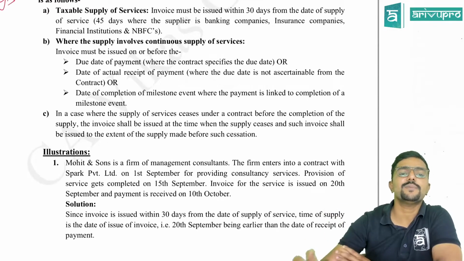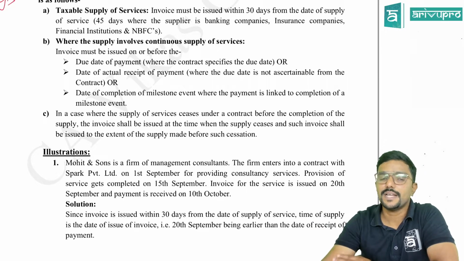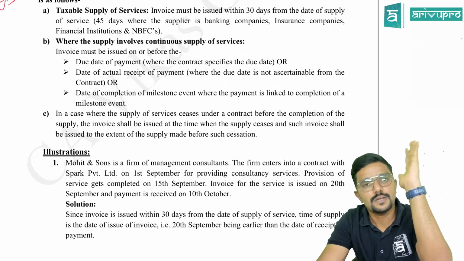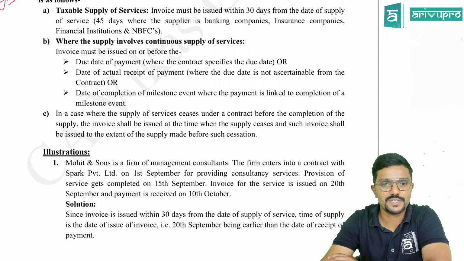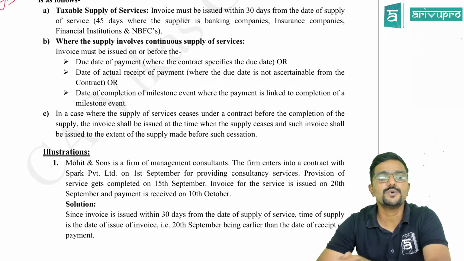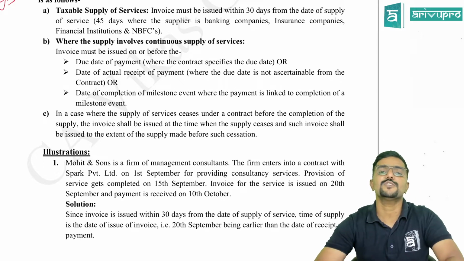Last clause here. In case where the supply of services ceases under a contract, so a service which was partly completed is closed, ceases, cancelled under a contract before the completion of the supply, the invoice shall be issued at the time when the supply ceases, and such invoice shall be issued to the extent of supply made before such cessation.